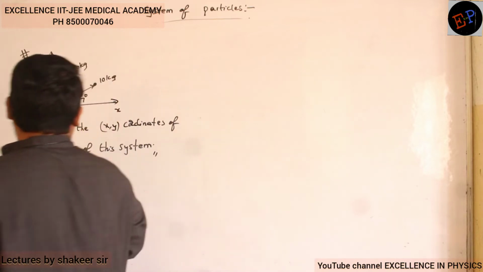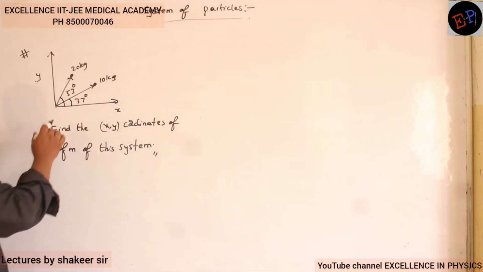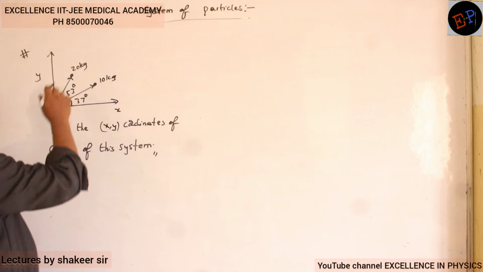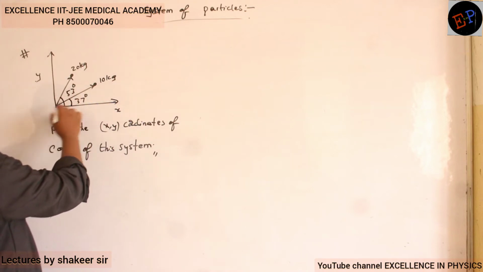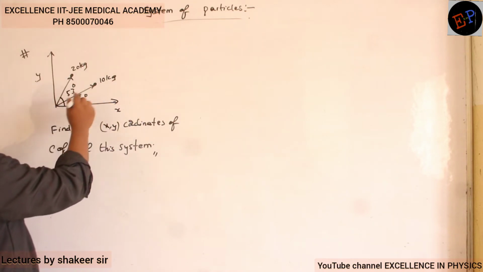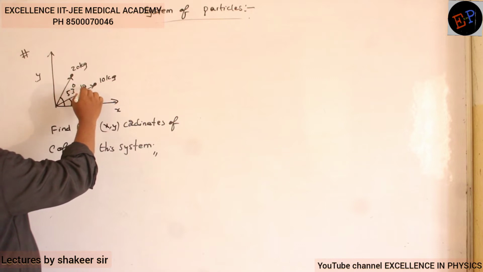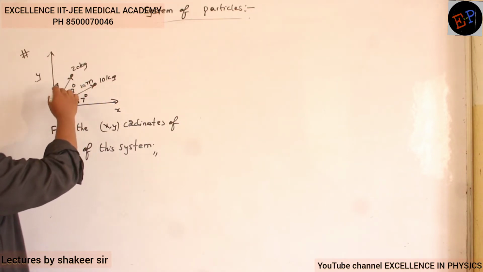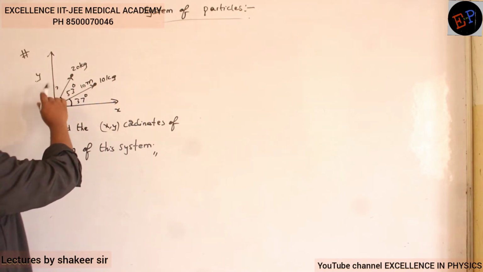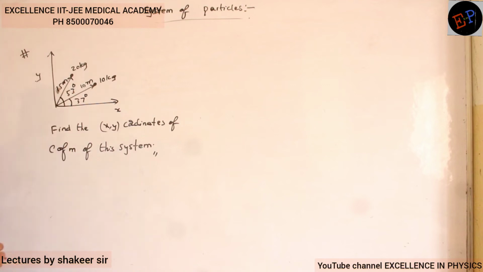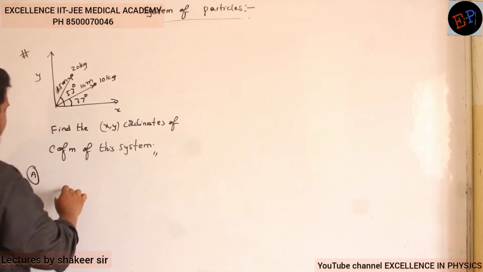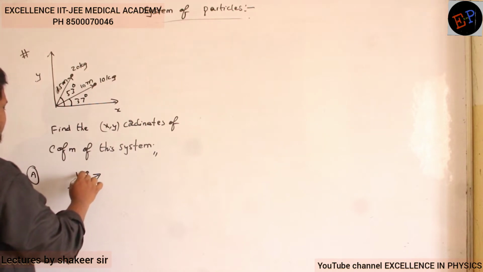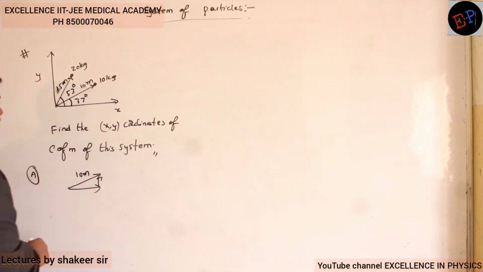Clear? And distances, are they given? No, distances are not given. So let us take this distance to be 10 meters. And this distance, let us take it as 15 meters. Distances I forgot, ma? So let us see. So therefore, this 10 meters I can split into two components. I can split like this, no?